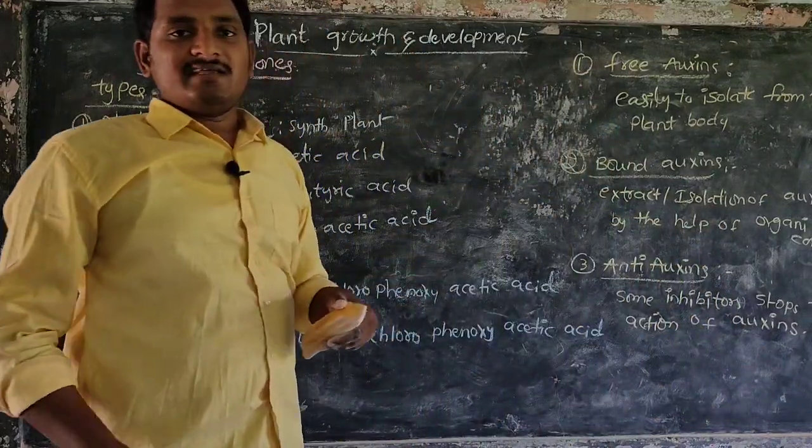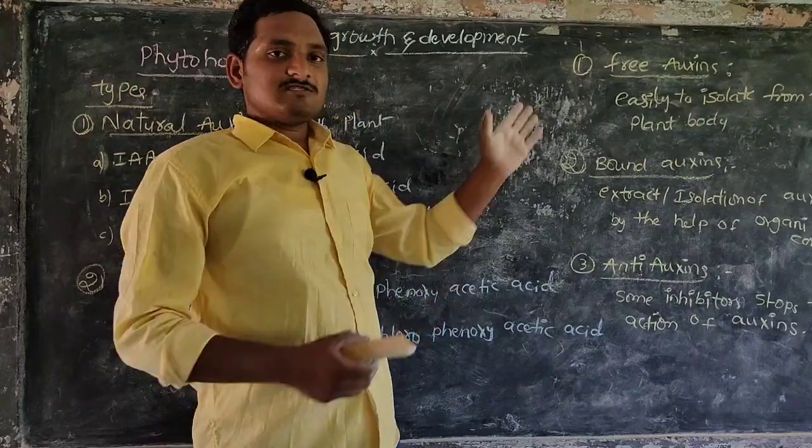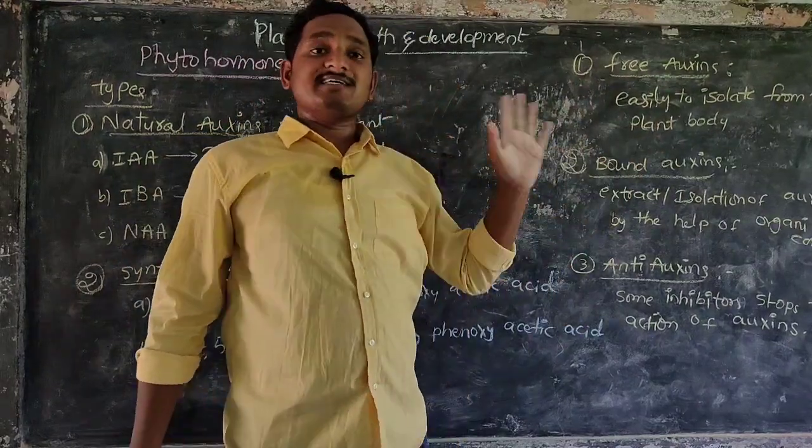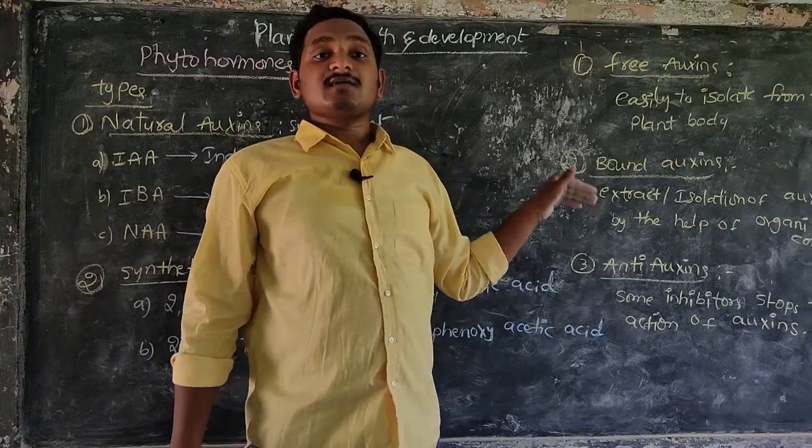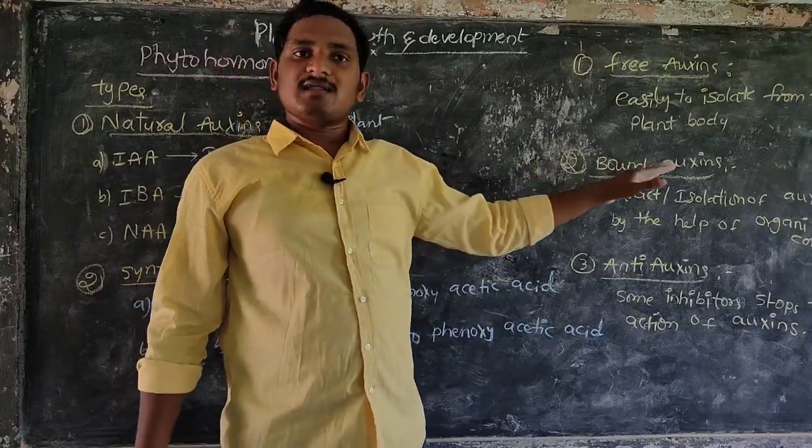Free auxins we can easily extract or isolate from the plant body. Bound auxins we can extract or isolate from the plant body by using organic compounds.